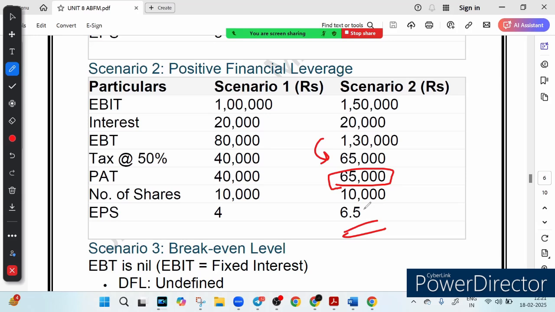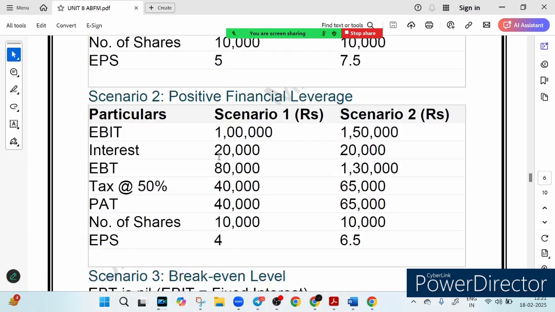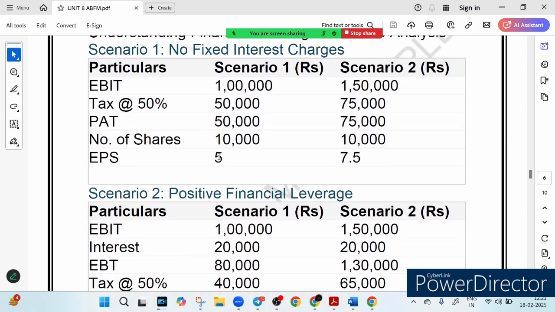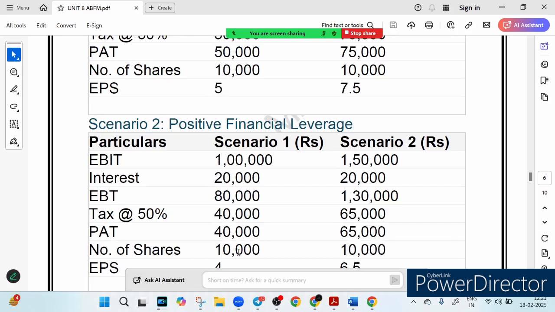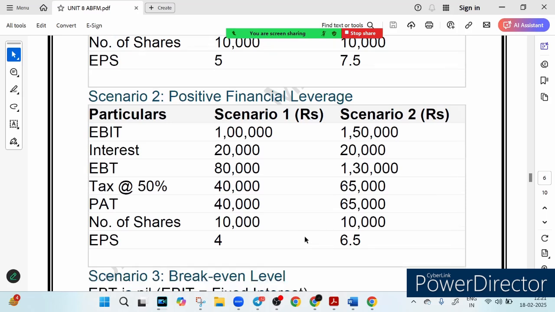So what is the takeaway? Even though both scenarios show a rise in EBIT, the interest charge in the second scenario helped the company magnify their profit, isn't it? Here EBIT has risen 1.5 times, and here also EBIT has risen 1.5 times, but EPS has risen from 5 to 7.5 and here from 4 to 6.5. So in the second case, when we are taking positive financial leverage, the company magnifies their profit, which results in higher EPS. This is positive leverage at work.